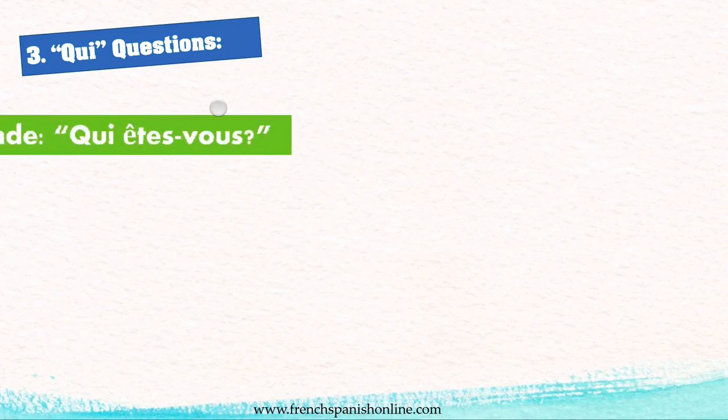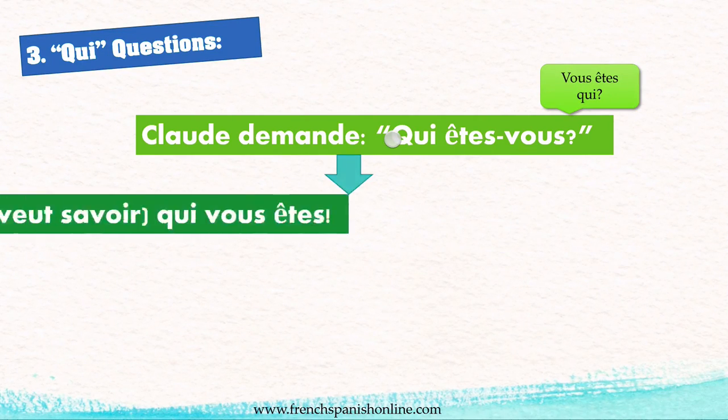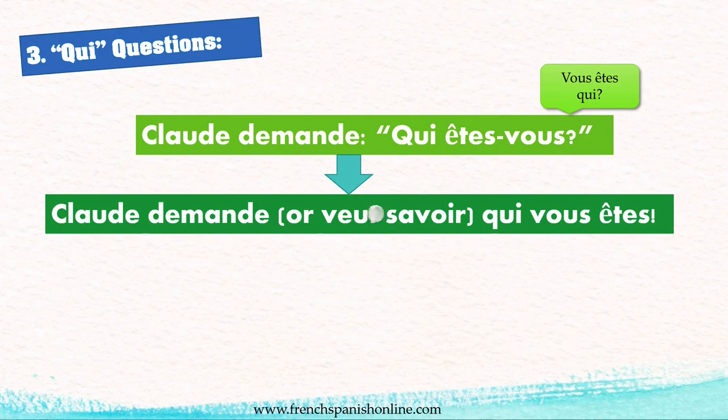Now the qui questions. Claude demande qui êtes-vous? So, who are you? Or vous êtes qui, of course, if you want. So, Claude demande, or veut savoir, wants to know, qui vous êtes? So here actually we just have an inversion between the subject and the verb. And that's all. Claude demande qui vous êtes, because we have the same qui.